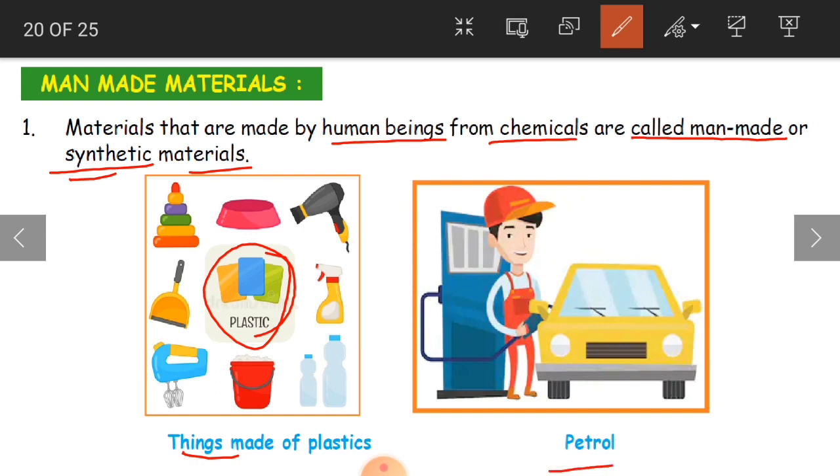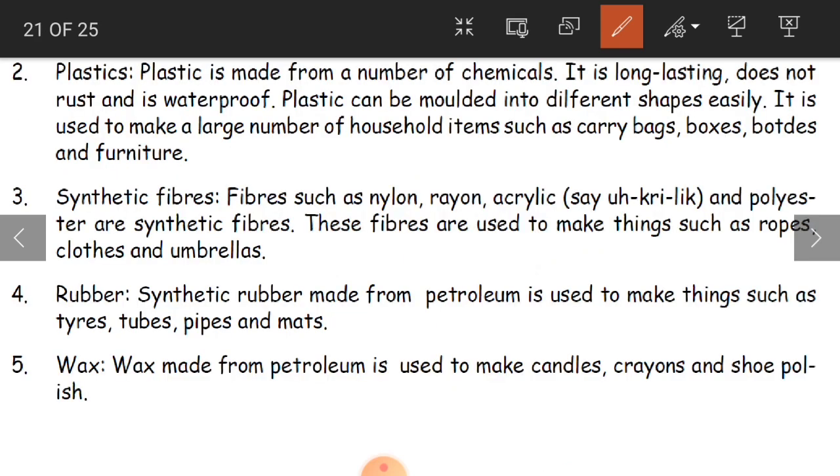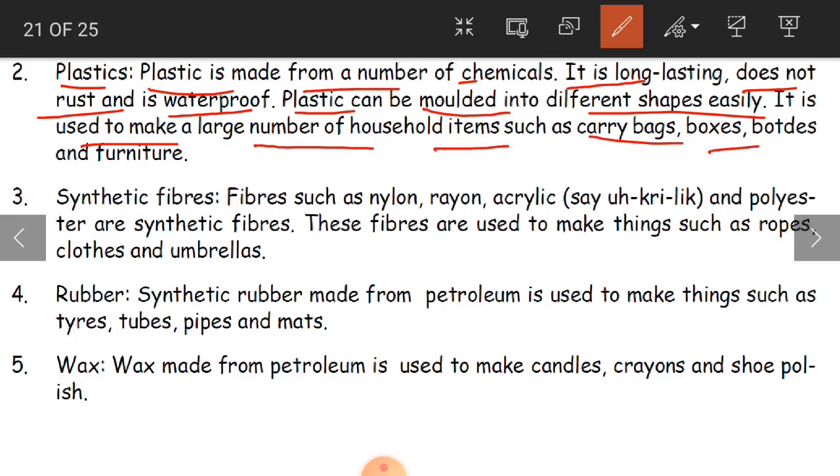It is long lasting, does not rust and is waterproof. Plastic can be molded into different shapes easily. So it is used to make a large number of household items such as carry bags, boxes, bottles and furniture. Every house, every office on this planet has got plastic.